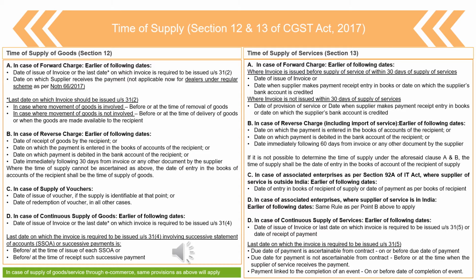It has been described under section 31(4), which says the time at which the statement of accounts is made available for successive supplies, or the time of receipt of such successive payment. So the earlier of these two would be considered as the time of supply for the purpose of raising the invoice and payment of taxes.